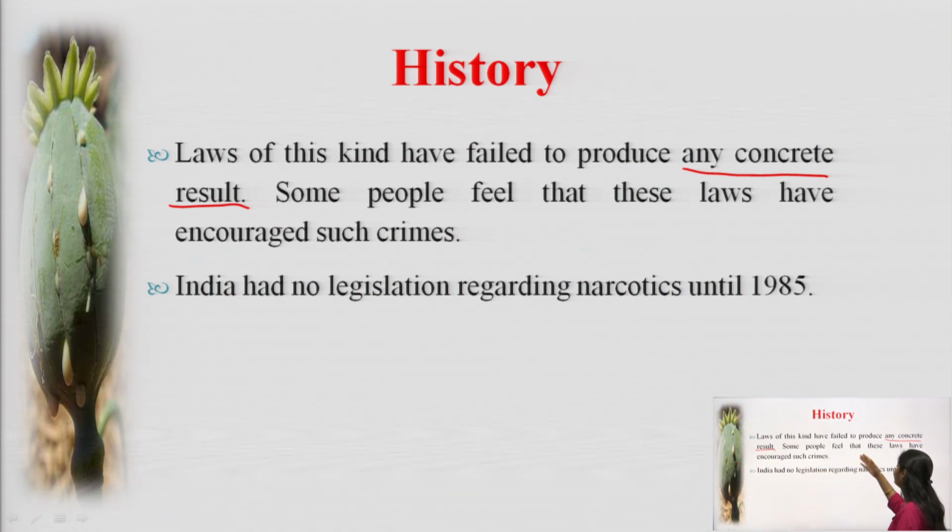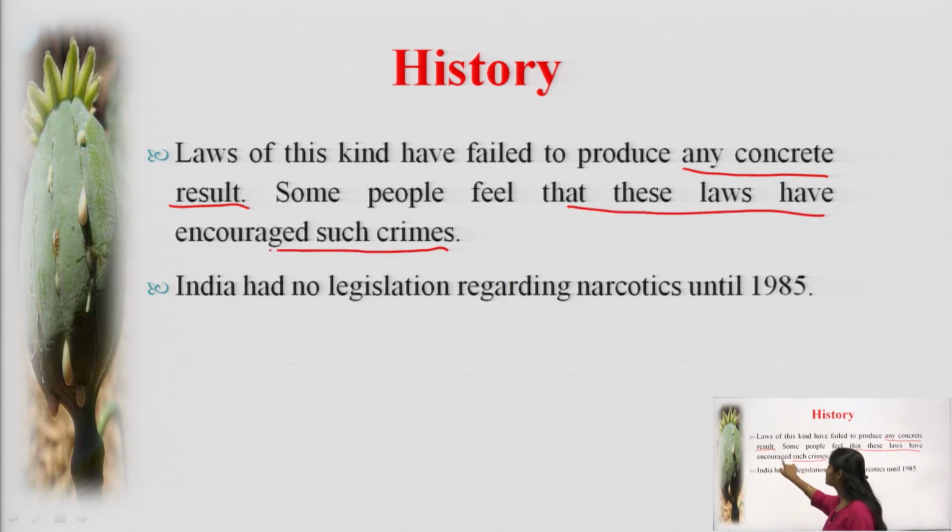Some people feel that these laws have encouraged such crimes as illicit traffic. I would be dealing with this in further slides, how corruption has built up using these narcotic drugs, and the main role of this act is to stop this corruption.